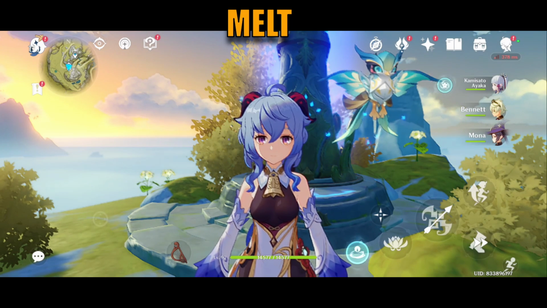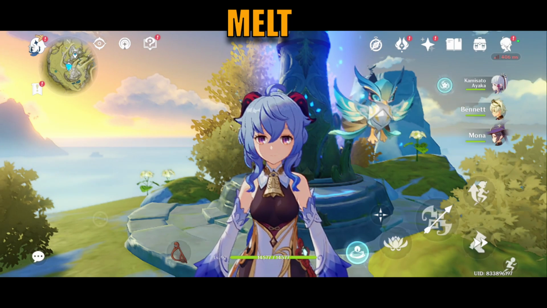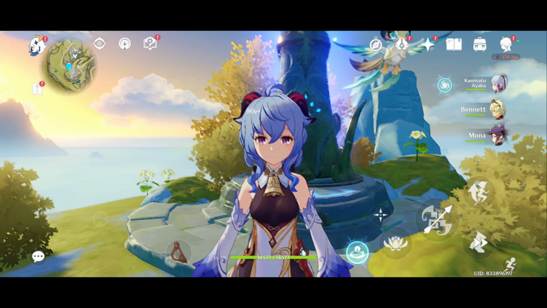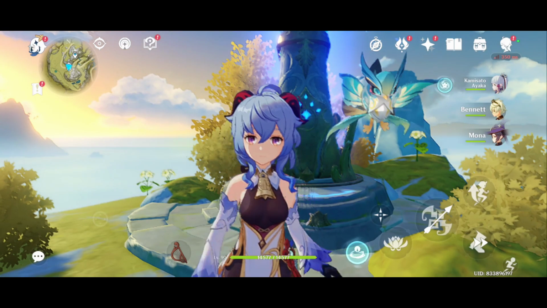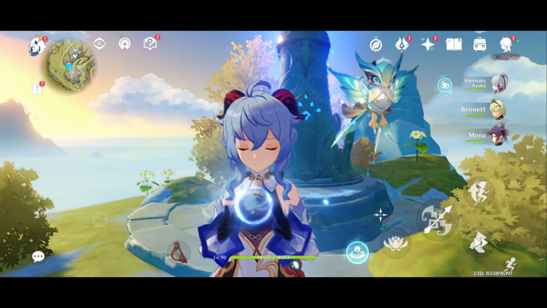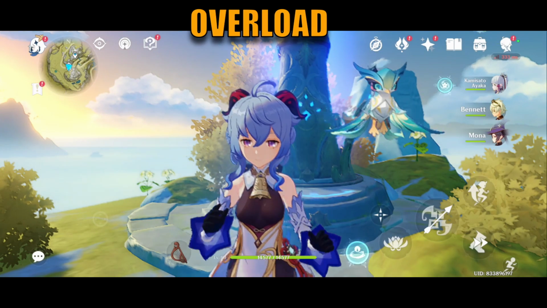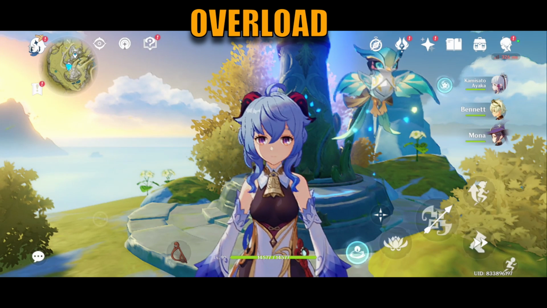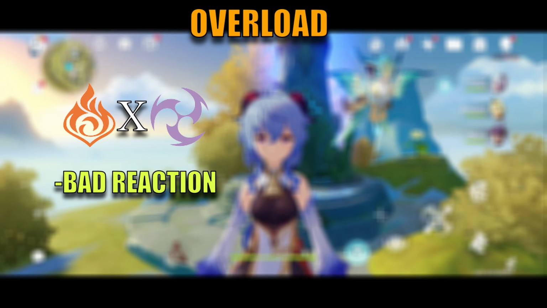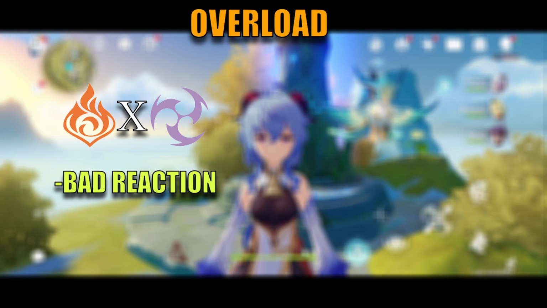Okay, like I said, this reaction is very similar to the Vaporize reaction. Now, those were the amplifying reactions. Now, let's talk about the transformative ones. The first one that we're going to talk about is overload. It is a reaction between pyro and electro. It is often considered not a good reaction because of the knockback.